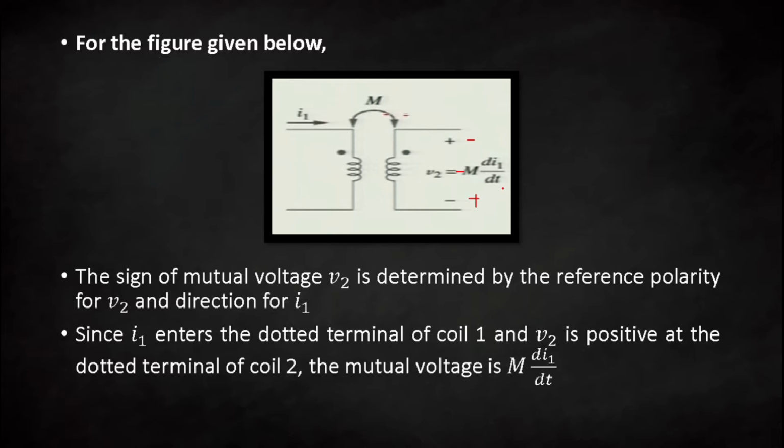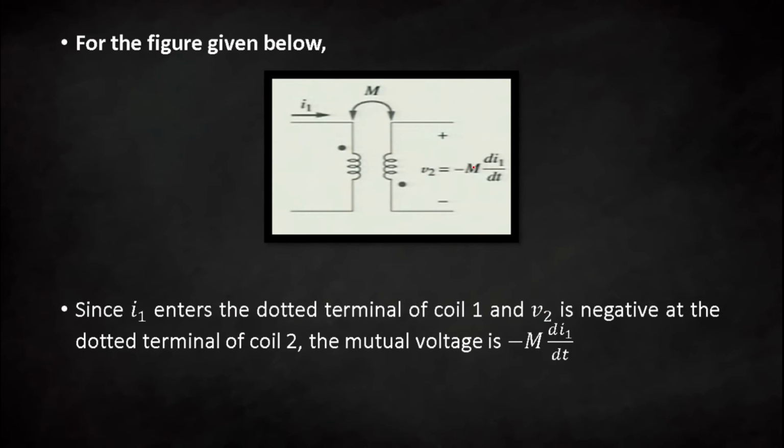Okay, so two things you need to keep in mind: the direction of current at the dotted terminal and the polarity of voltage. Here you can see your current is entering at the dotted terminal and your polarity at the dotted terminal is positive. That is why the induced voltage will be positive. Okay, very simple. Now let us consider this case.